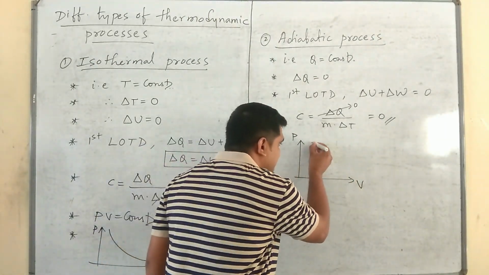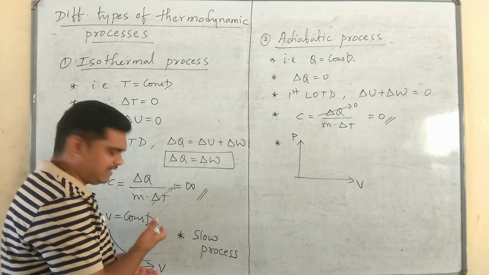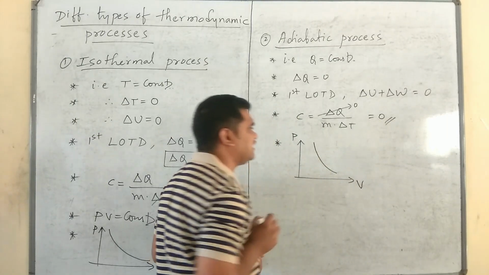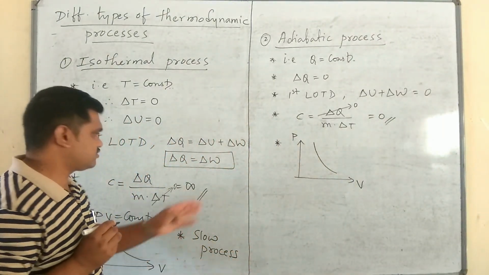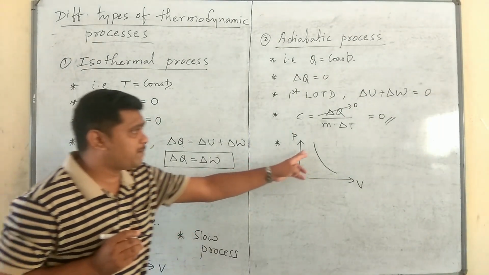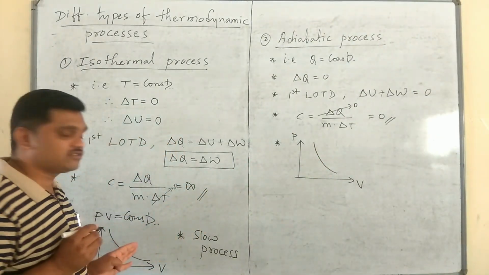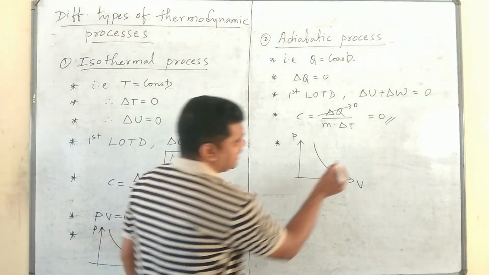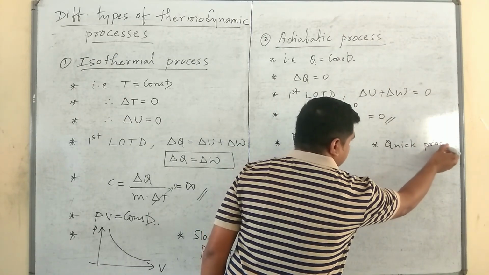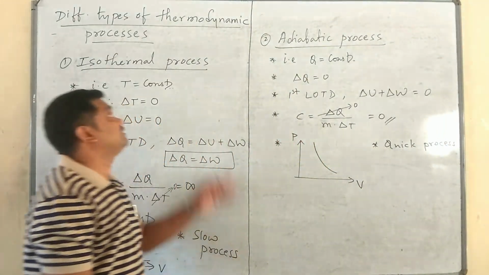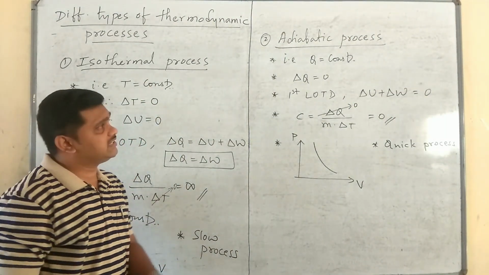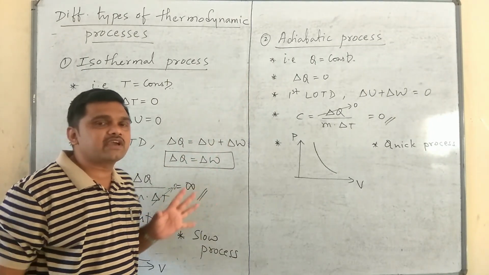It looks just like a rectangular hyperbola, but since it's a quick process, it will vary slightly. The slope will be more in the case of an adiabatic process. The slope of this curve is more when compared to the isothermal process. Hence we say that it's a quick process, unlike the isothermal process. Isothermal process is a slow process, whereas adiabatic process is a very quick process.